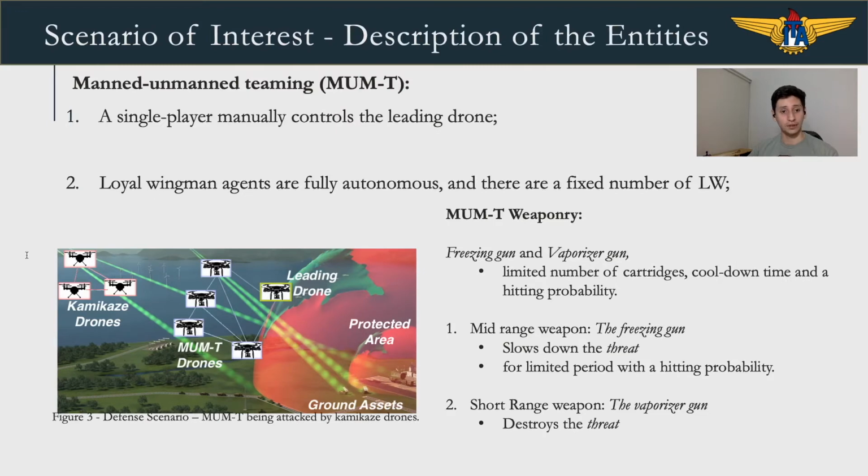The leading drone is controlled by a human. All loyal wingmen agents are autonomous. The loyal wingmen have two kinds of guns, a freezing gun and a vaporizer gun. The freezing gun is a mid-range gun, and it slows down the threat. The short-range gun is the vaporizer gun that destroys the threats with a single hit.